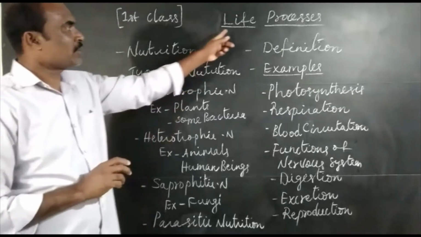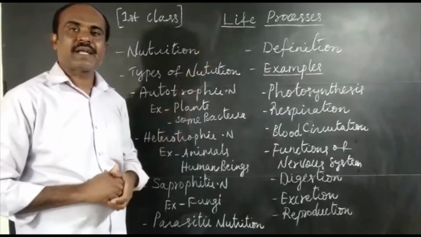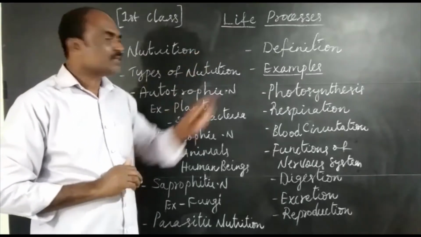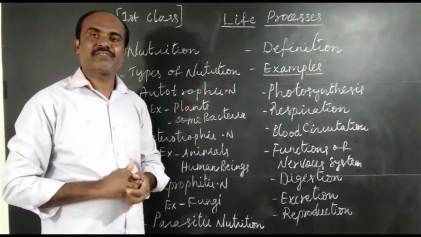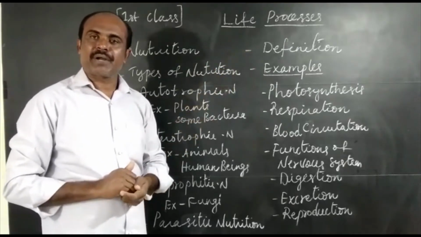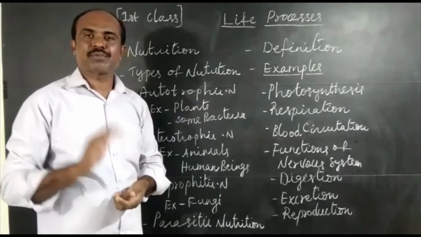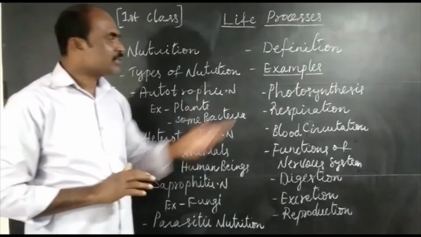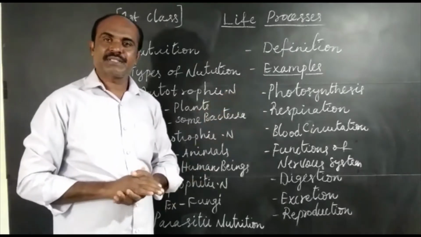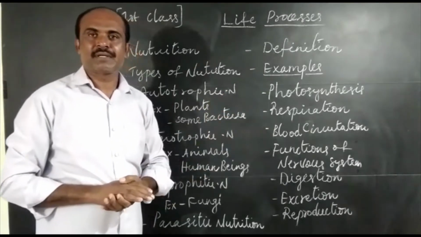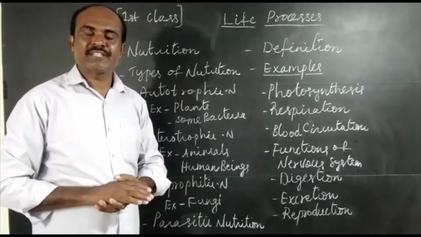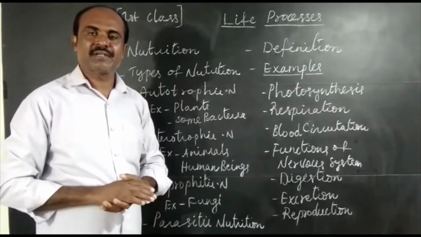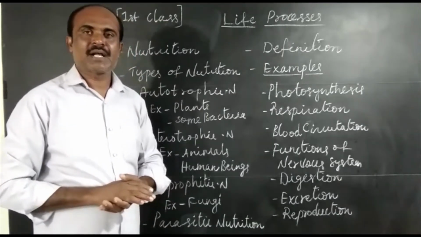Let us discuss the concept of life processes. First, let us define the term life processes. The processes which help organisms to live are life processes. The examples are photosynthesis, respiration, blood circulation, digestion, excretion, functions of nervous system, and reproduction.